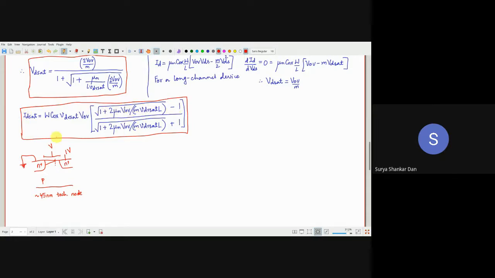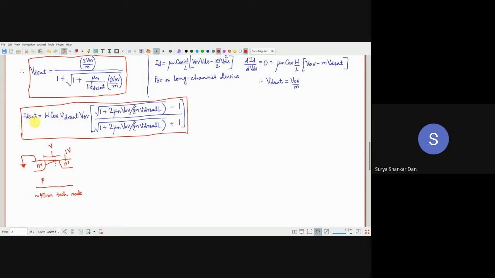So this entire I_Dsat is essentially coming out to be how much? We will look into it in the next class. It appears to be going towards 0, right? But there is also a factor of V_DR sat over here. We will look into it in the next class.